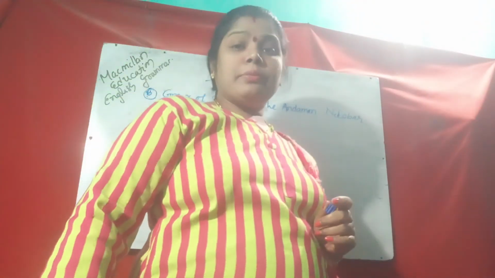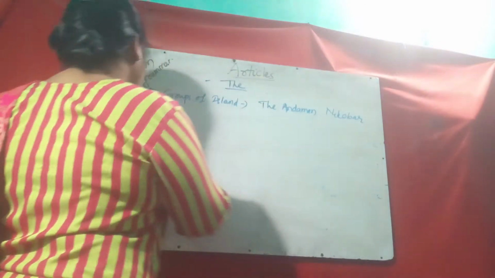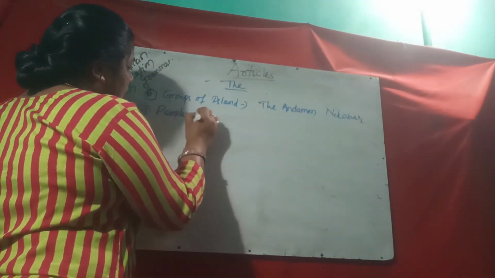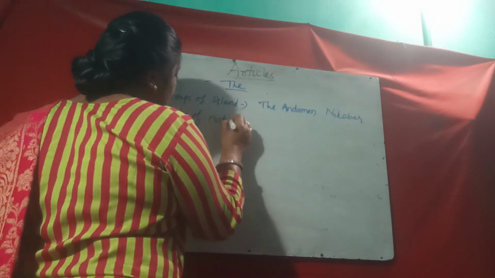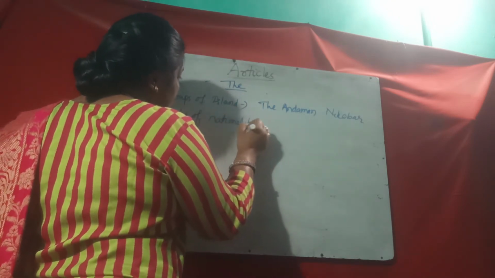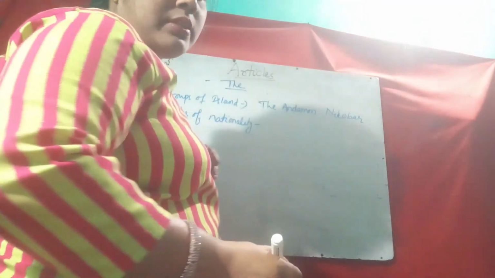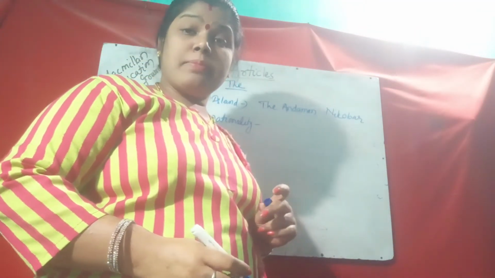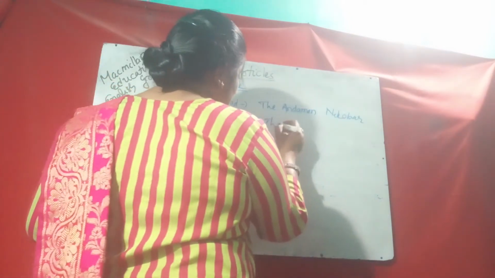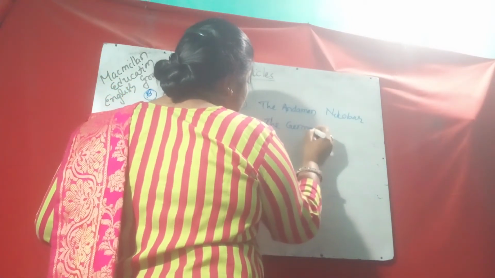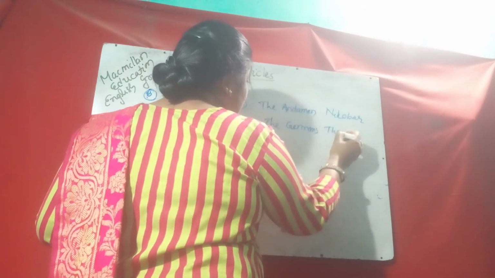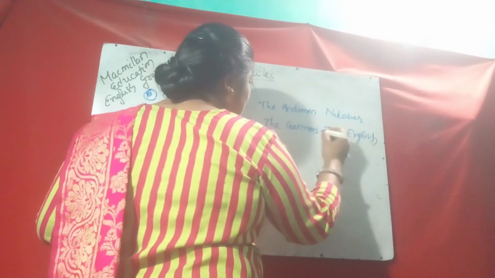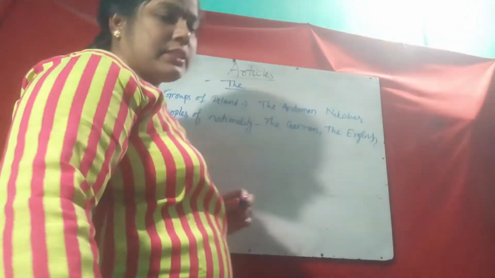Then names of peoples of nationality. That is, for example, the English, the French, the Japanese, the Germans. So peoples of nationality.